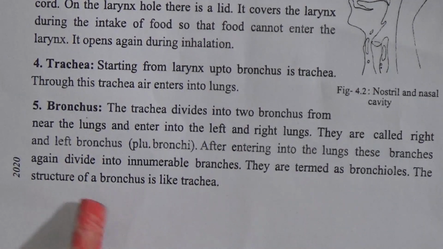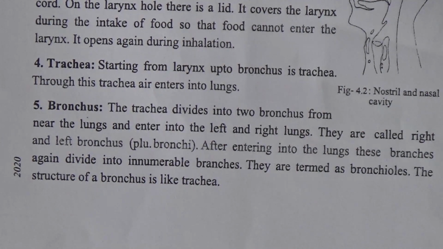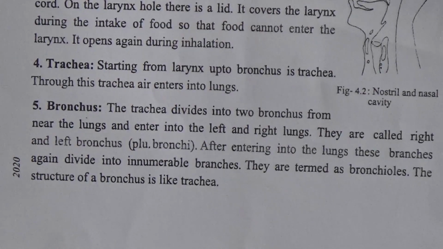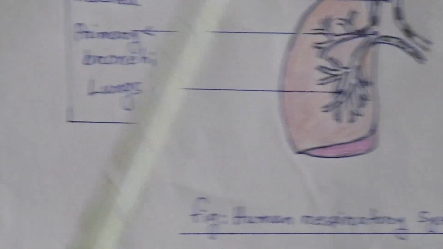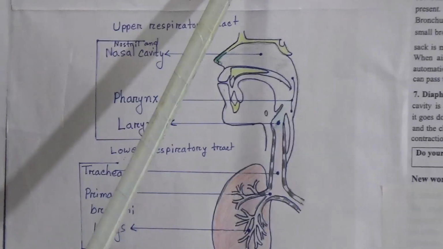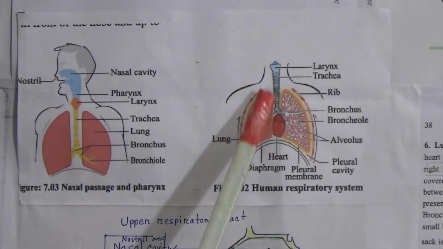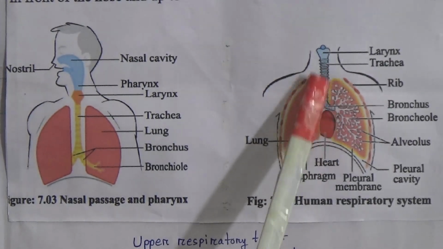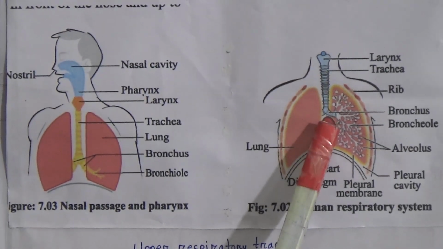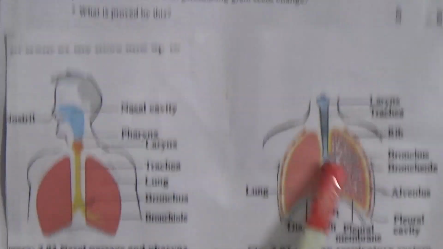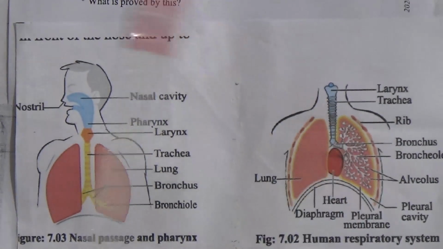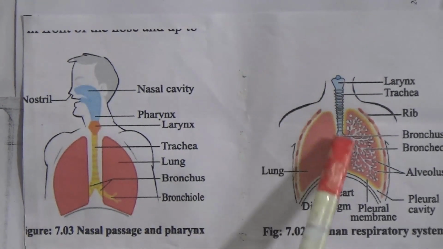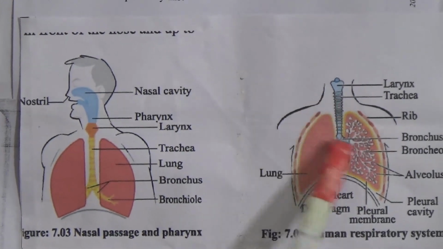The structure of bronchus is like trachea. Please look at this picture. This is the outer part of this trachea and bronchus. They are similar. So here we can see their structure is similar.